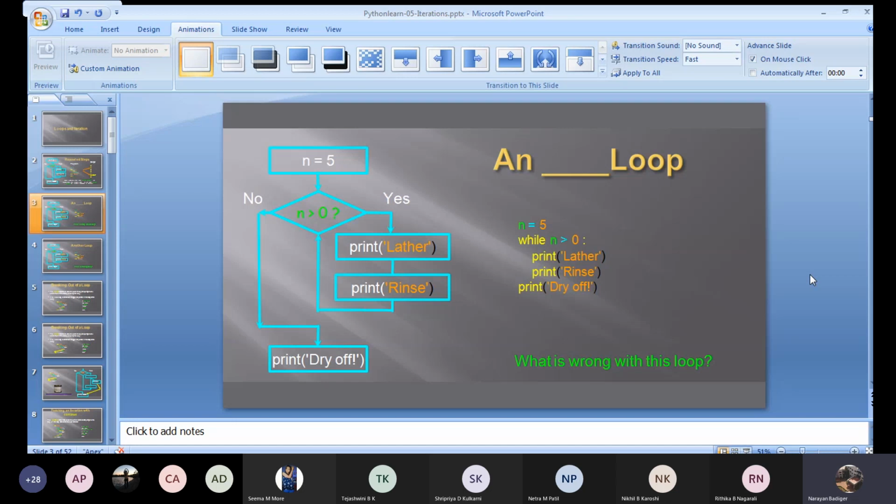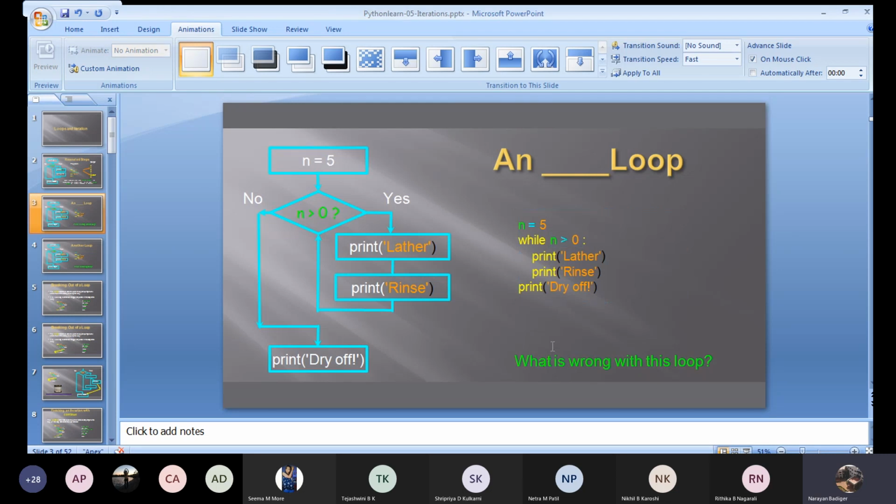I think there is a difference between indefinite and infinite loop. Are both the same or different? Both are different. Okay, it should be different. Okay, indefinite and infinite. It means this particular while statement will be continuously iterating, because this condition keeps on becoming true.